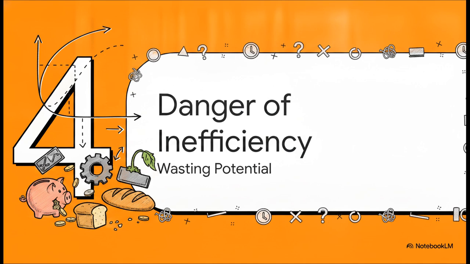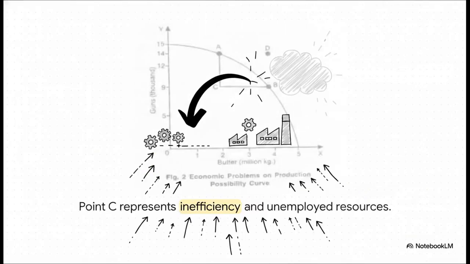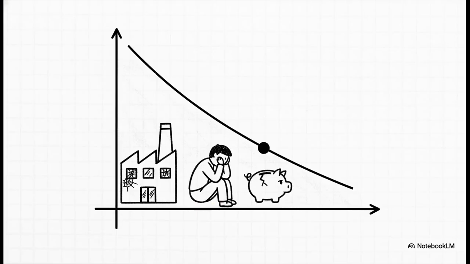Next up, Section 4, the danger of inefficiency. Now, what's really interesting about this visual map is what happens when a society isn't operating on that safe boundary line at all. Let's venture inside the curve, straight to point C. Operating here means a society is completely failing to reach its potential. It is massively mismanaging its precious, limited resources. Being stuck inside the curve at point C means resources are just lying idle, or they're being used incredibly inefficiently.